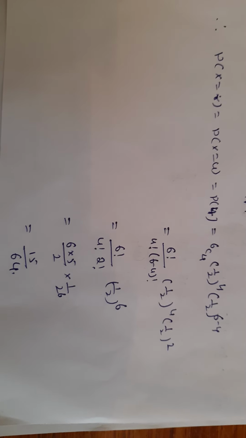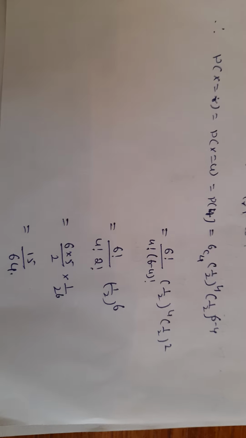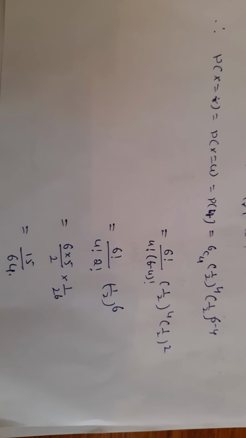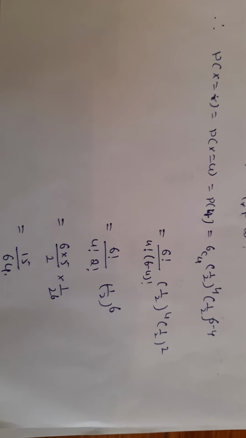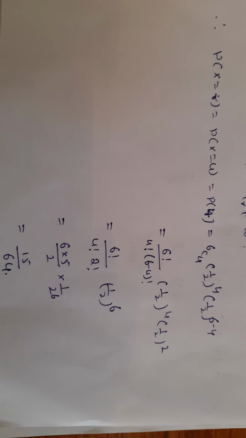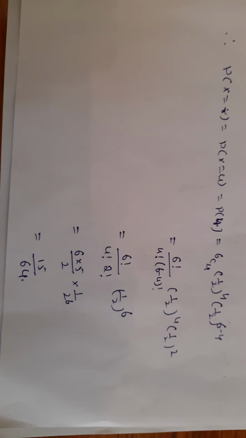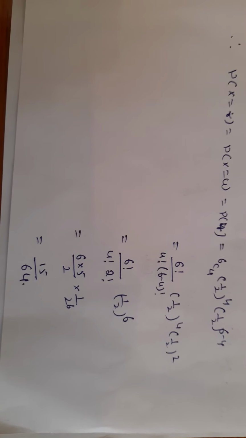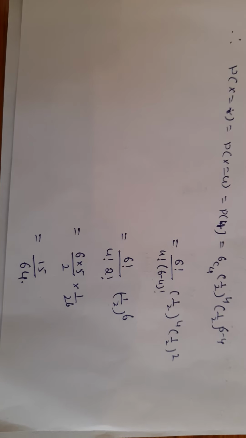According to the combination formula, nCr = n factorial by (n minus r) factorial into r factorial. Like that, 6C4 = 6 factorial by (6 minus 4) factorial into 4 factorial, times (1/2)^4 times (1/2)^2. 6 minus 4 factorial is 2 factorial. The bases are the same, so the powers should be added.